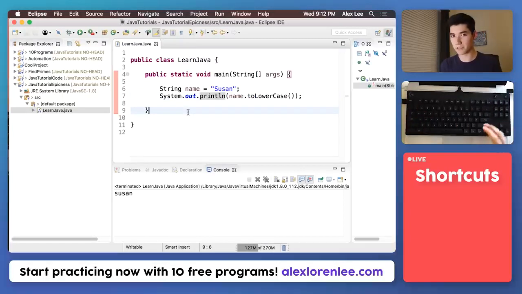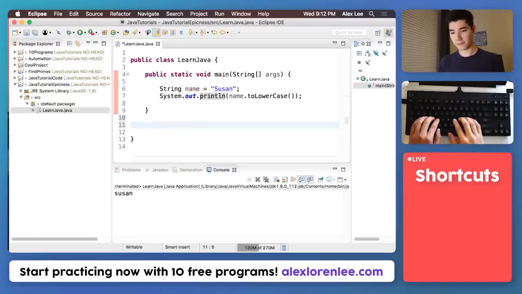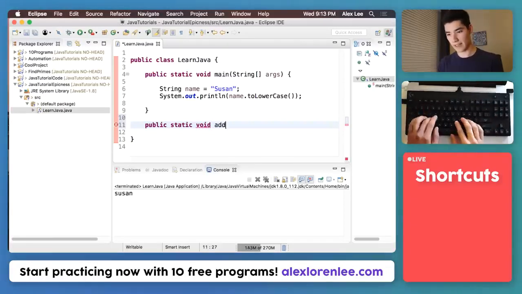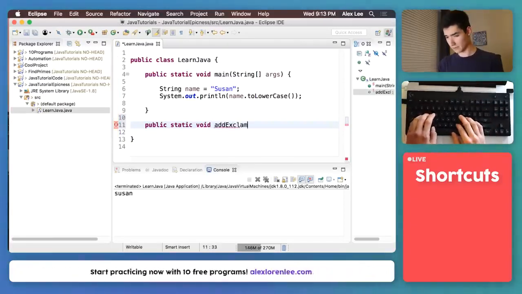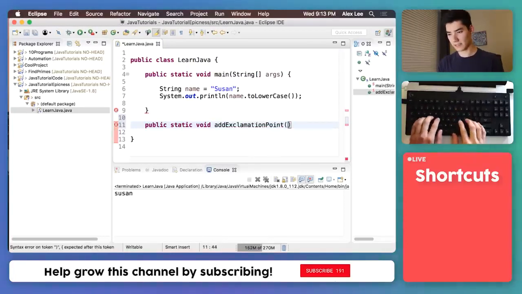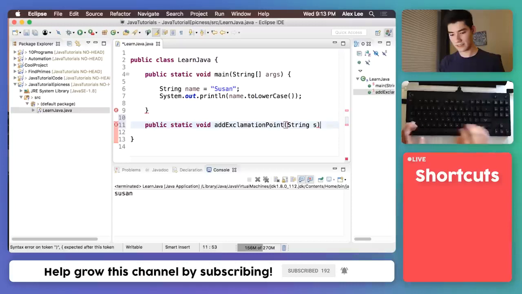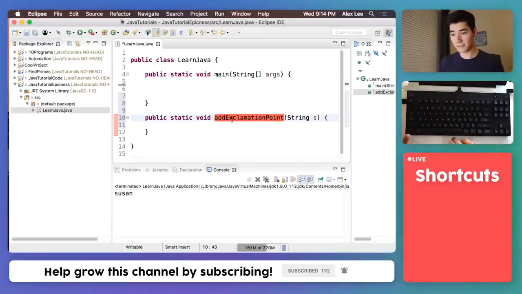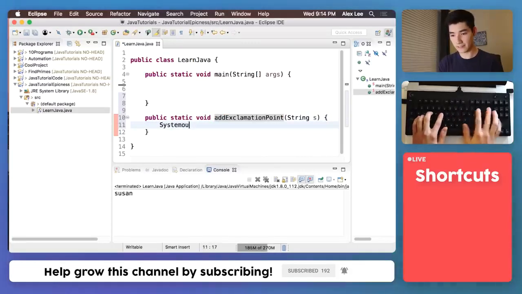So let's make a method that puts an exclamation mark, say, at the end of whatever string you want. To start a method, just write some keywords. We're gonna write the keywords public static void. Don't worry too much about this right now. They're just keywords, and every keyword has its own purpose. We'll name it like addExclamationPoint, parentheses, say String s in here, and then some curly braces to finish it off. I'm just gonna delete these right now because it might look a little confusing. All this method's gonna do is add an exclamation point to the end. So we can just print out to the screen like we did before.